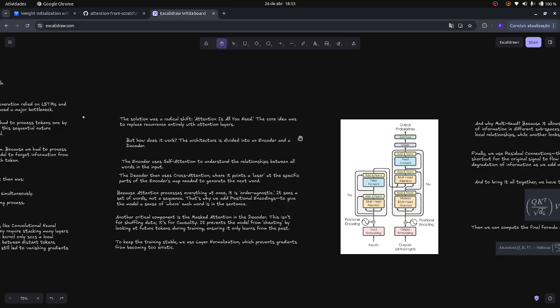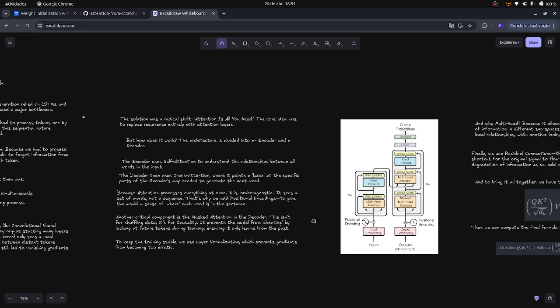The architecture is divided into an encoder and a decoder. The encoder uses self-attention to understand the relationships between words in the input. The decoder then uses cross-attention, where it points a laser at the specific parts of the encoder maps needed to generate the next words in the sentence.